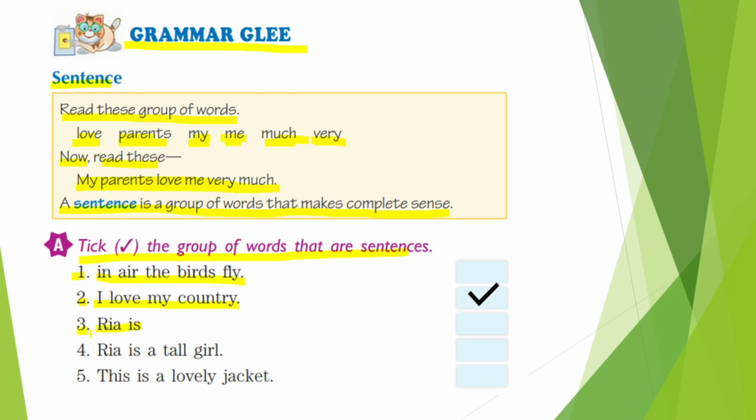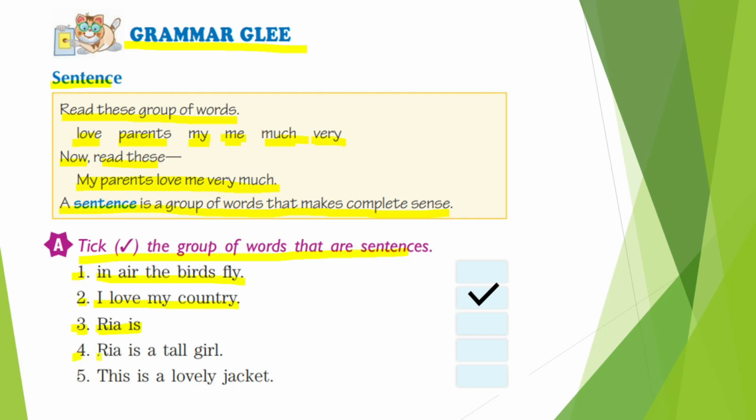Now let's look at the third one: Ria is. Now tell me, Ria is. That's it, nothing ahead. There are two words, but they do not make any sense. So this is not a sentence, right?